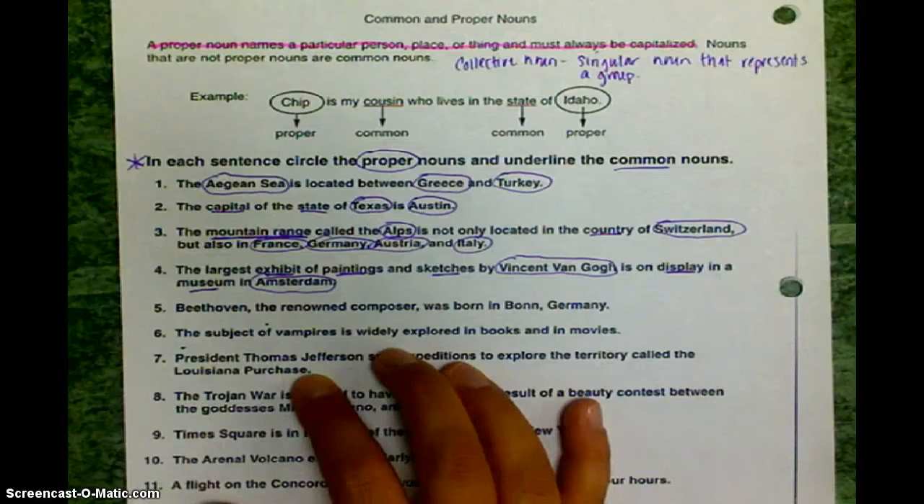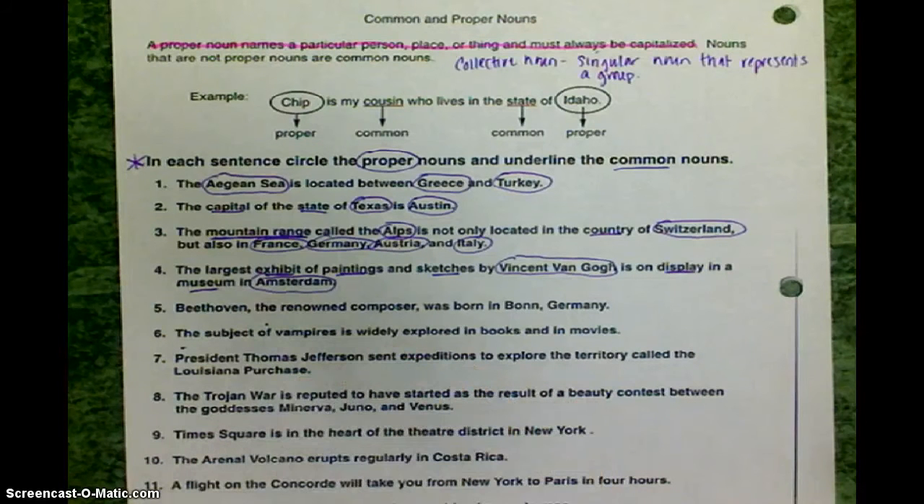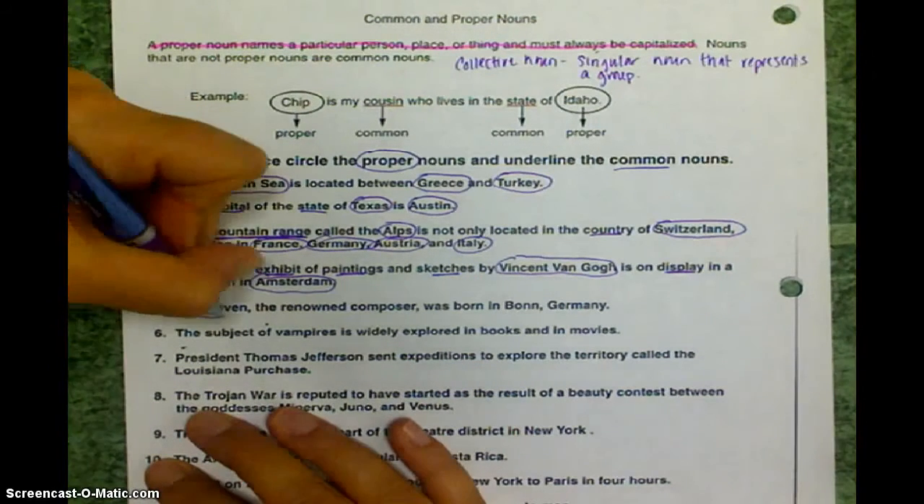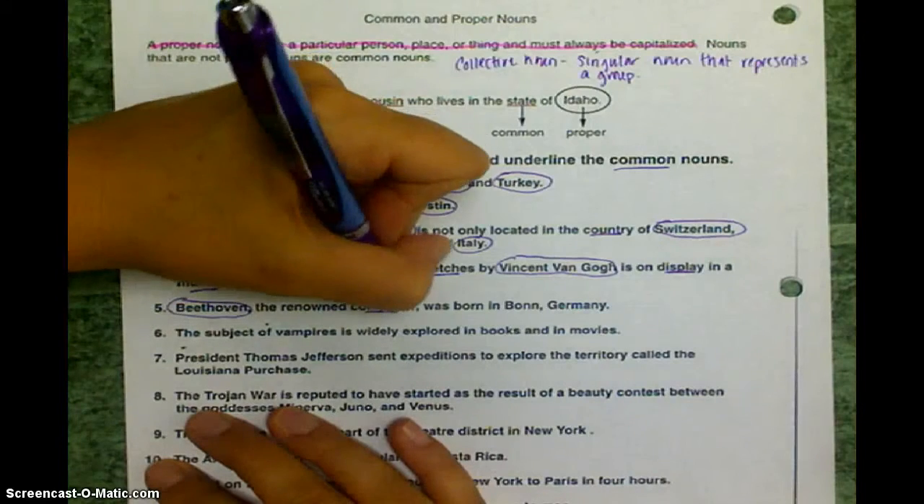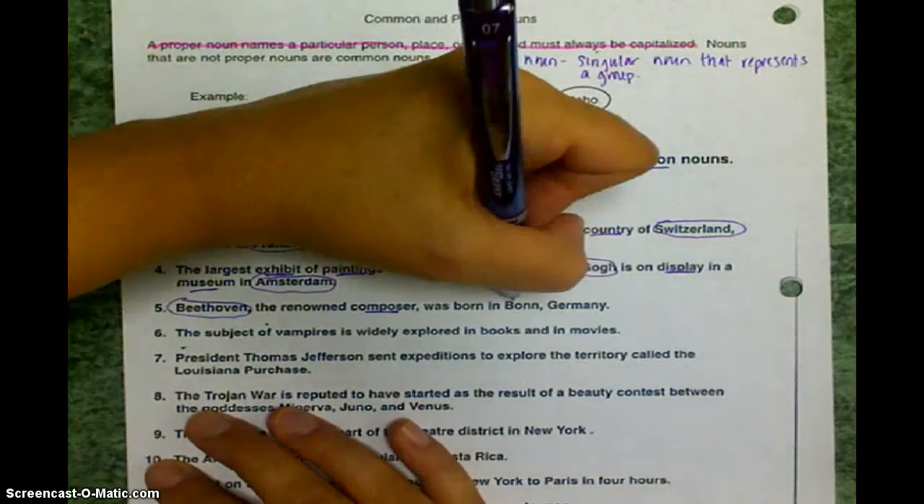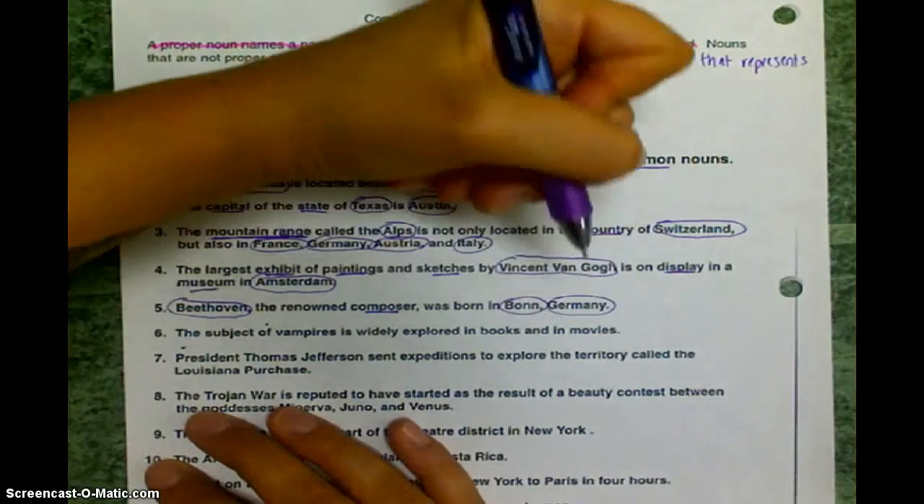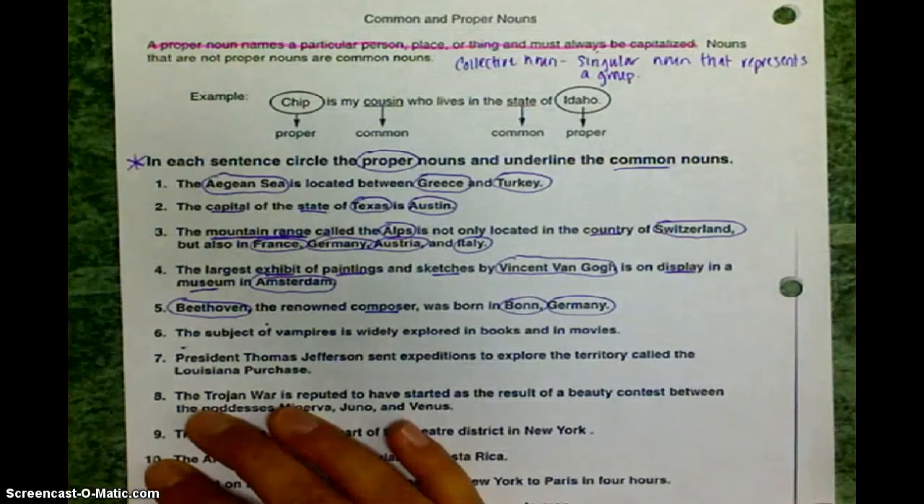Okay? And then number 5, Beethoven, the renowned composer, was born in Bonn, Germany. Okay, Beethoven is a person. Composer is a thing, a profession. Bonn, Germany. And that is it.